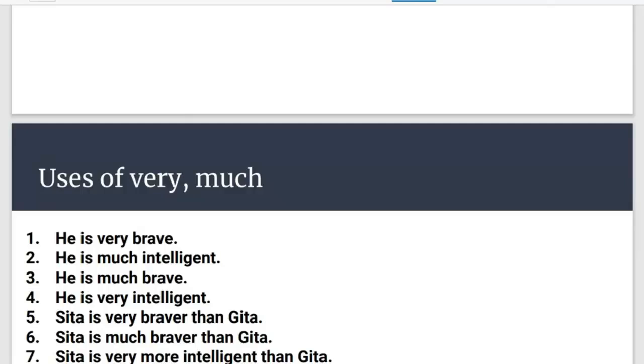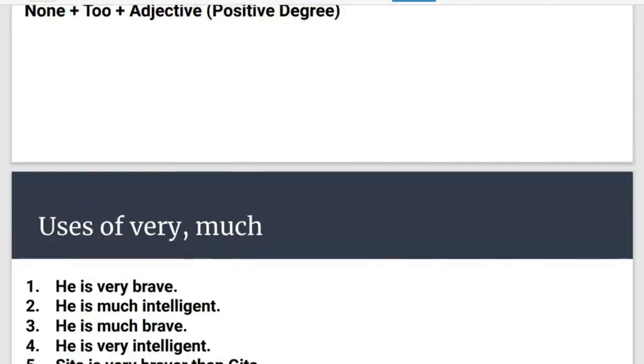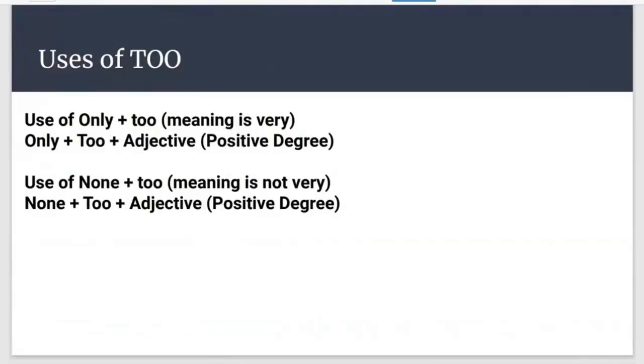I hope it is clear to all of you. Now we will be moving further. Uses of very and much. So before discussing uses of very and much, there is a very important concept which you need to know. That is what we call a syllable. Do you have any idea about what a syllable is? Have you ever heard of it? How does it pronounce? Heard but no idea. No problem.